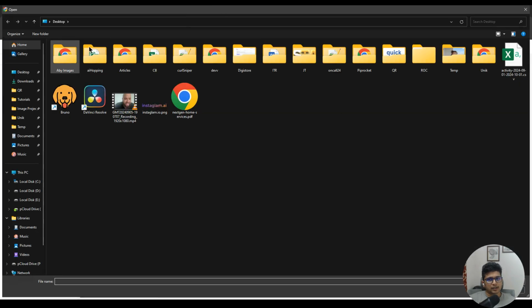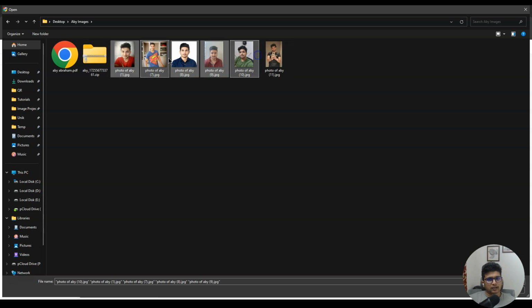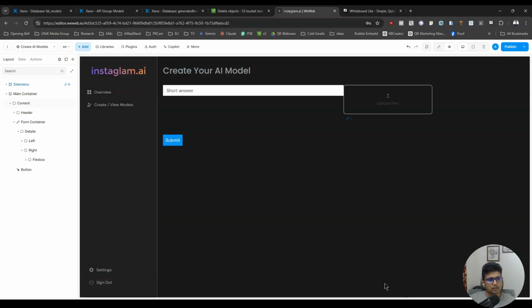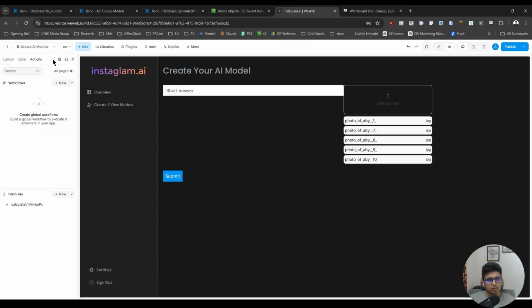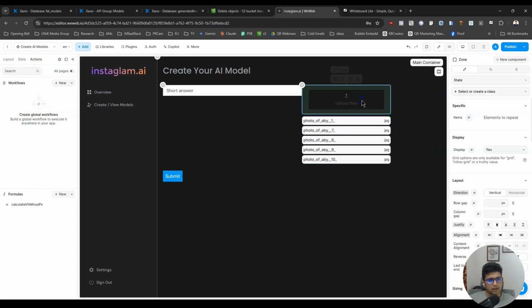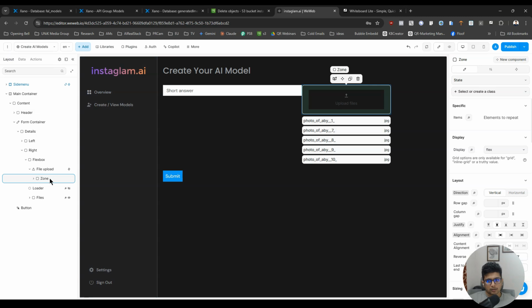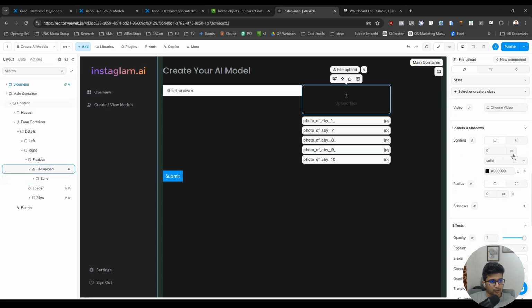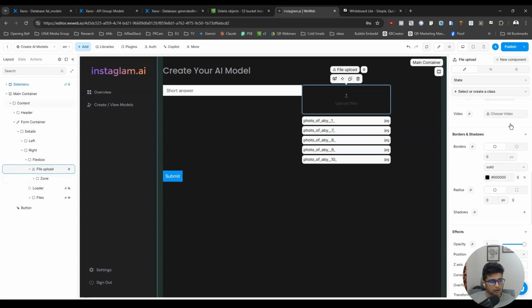So if I select like 3, 4, 5 images, will it upload? I don't know. Oh, there you go. Okay, that is kind of cool. I thought that would be hard, but it looks like it's not.